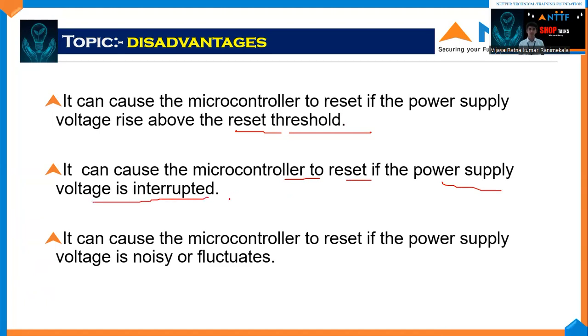An extra power supply voltage interrupts the circuit and damages the components, with overflow of current, so the reset pin will be used. It can cause the microcontroller to reset if the power supply voltage is noisy or fluctuates. For voltage, the noise will come and fluctuate the waveforms. In this case, the reset pin will be used.